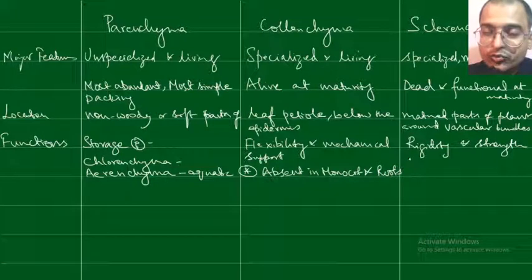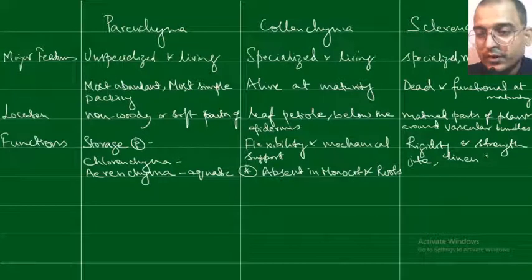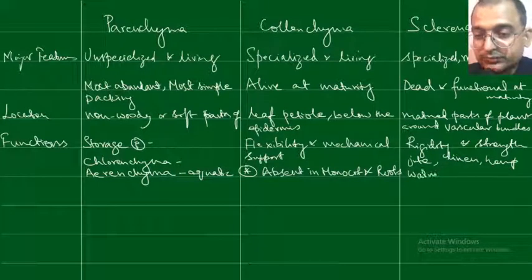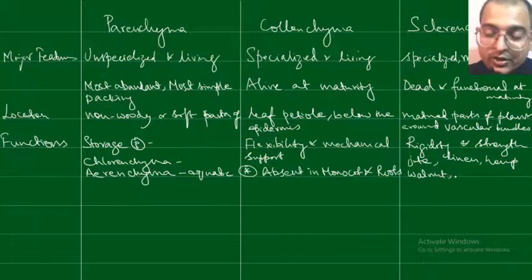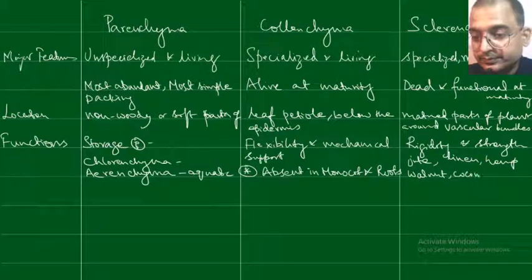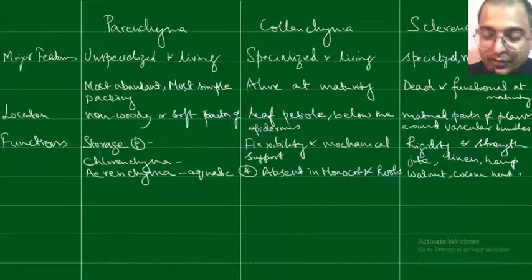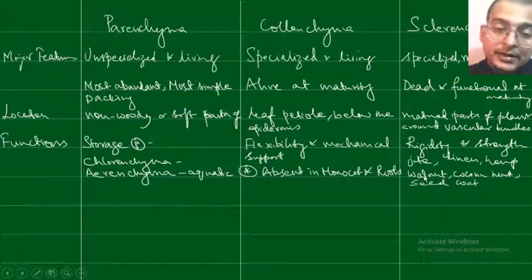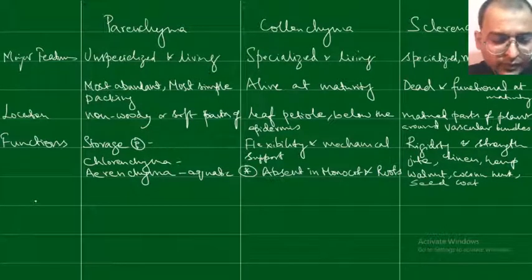So jute, linen and hemp are used in making different kinds of products like ropes, gunny bags, textiles and so on, as well as walnut shells, coconut husk and seed coat. All of these also contain sclerenchyma tissue.